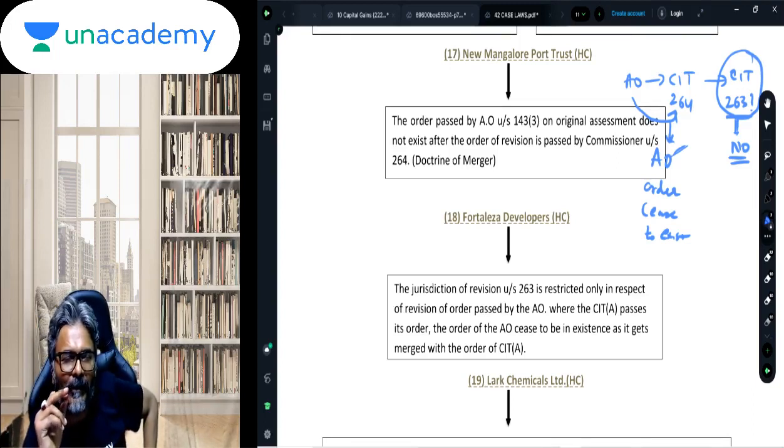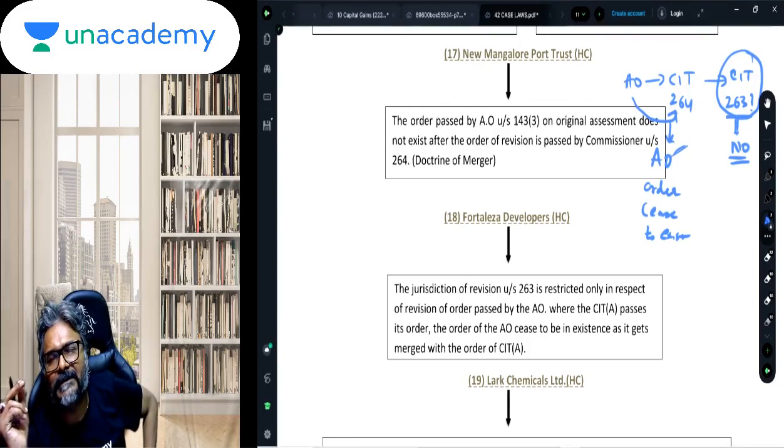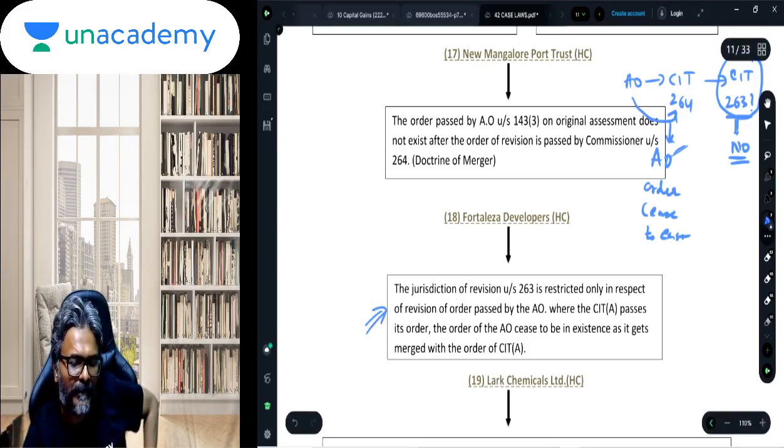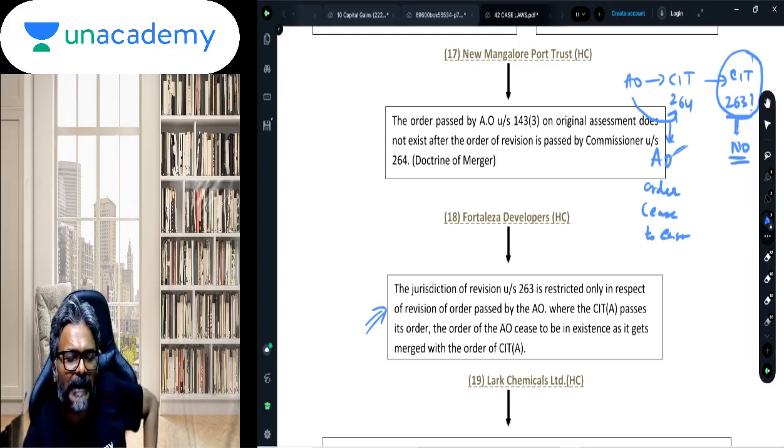If the AO's order has been challenged on a particular point before the CIT appeal, can the CIT thereafter exercise the revisionary power under section 263 to revise that particular point? And the answer is no. So here, if you see, the jurisdiction of revision under section 263 is restricted only in respect of revision of order passed by the AO.